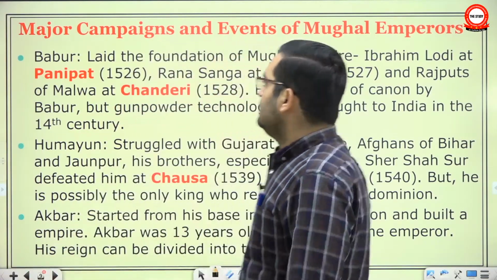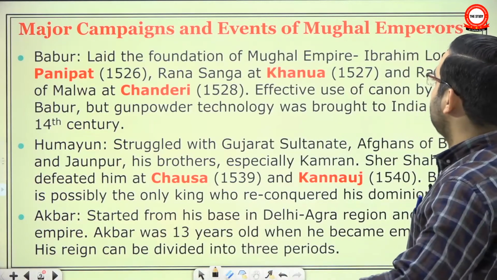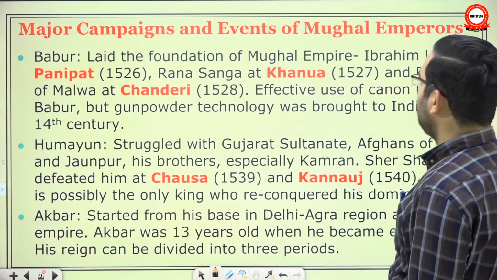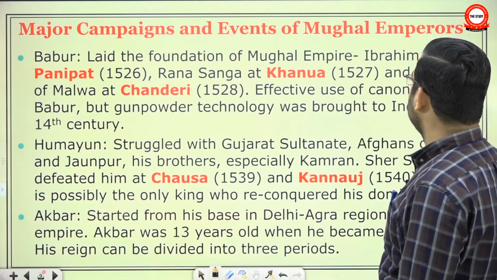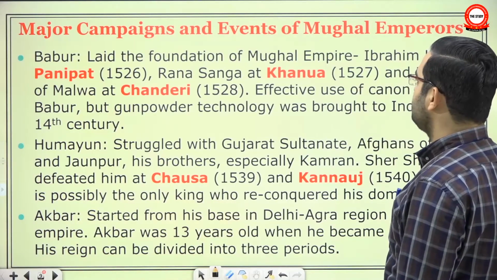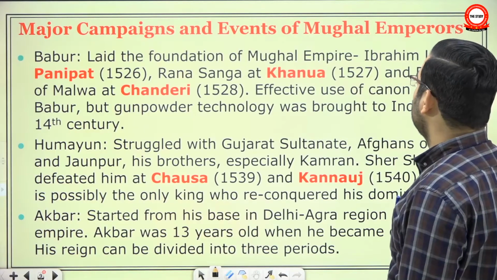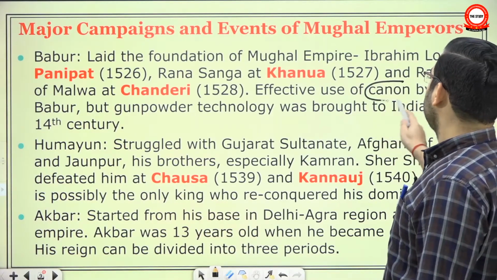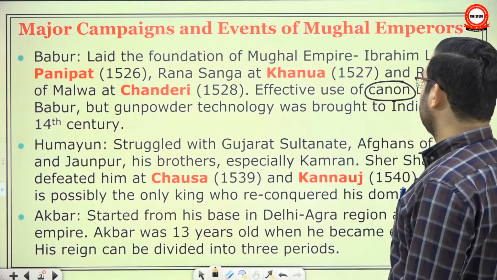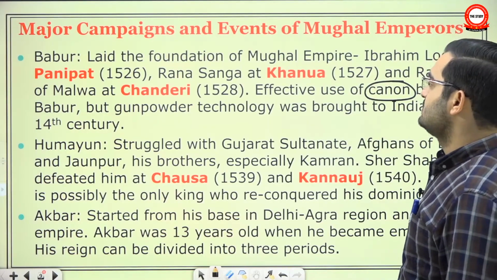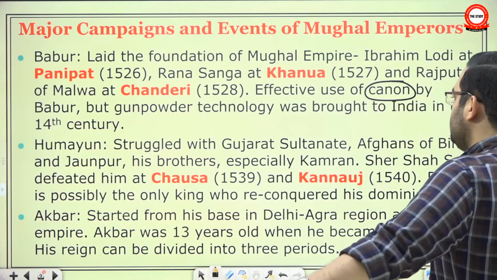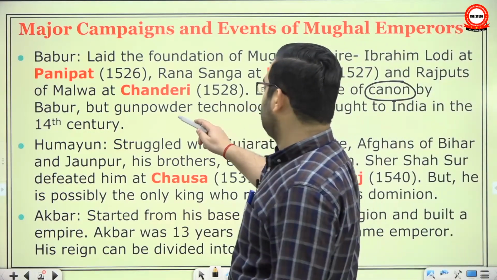Here, Babur laid the foundation of the Mughal Empire. He defeated Ibrahim Lodi at Panipat, Rana Sanga at Khanwa, and the Rajputs of Malwa at Chanderi. He is also credited for the effective use of cannon, but gunpowder technology was brought to India in the 14th century itself. Humayun struggled, and very soon after this battle, he died.